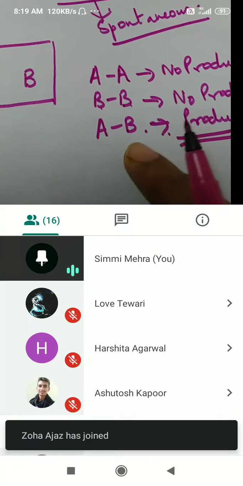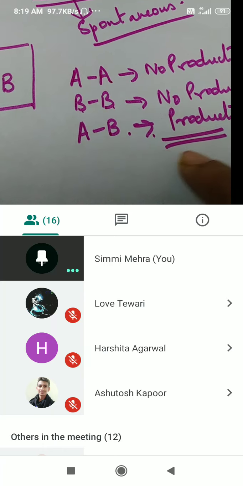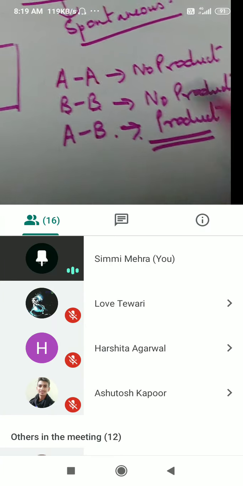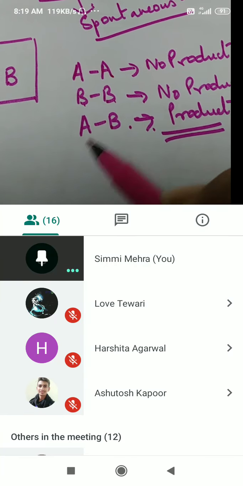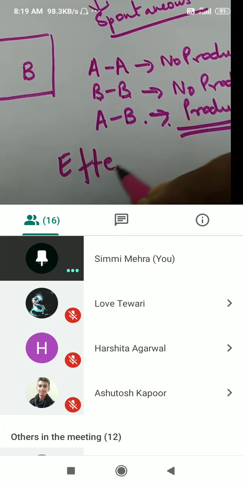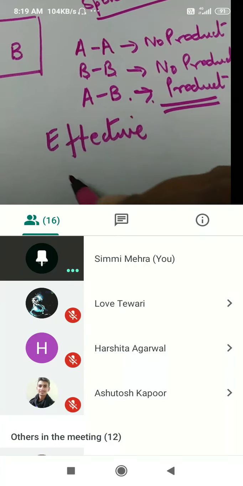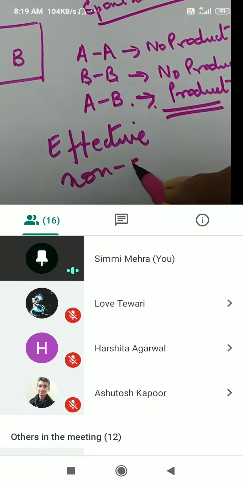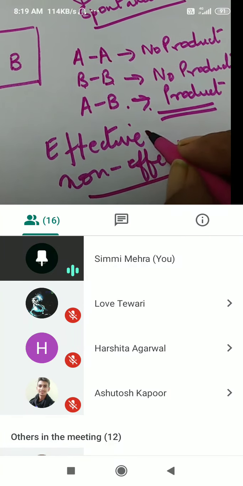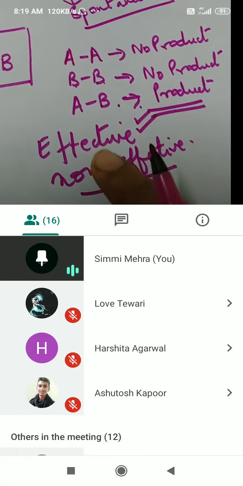When A will collide with B, product is going to be formed. Okay, all right. So we have two types of collisions. One is known as effective collision and the other is known as non-effective collision. What is meant by effective collision? These result in the formation of product.